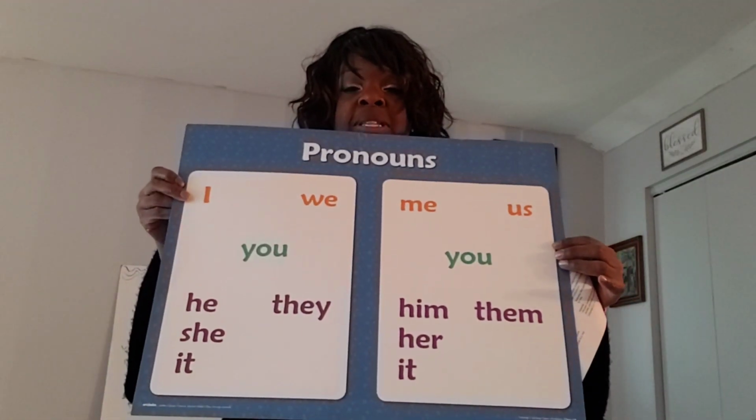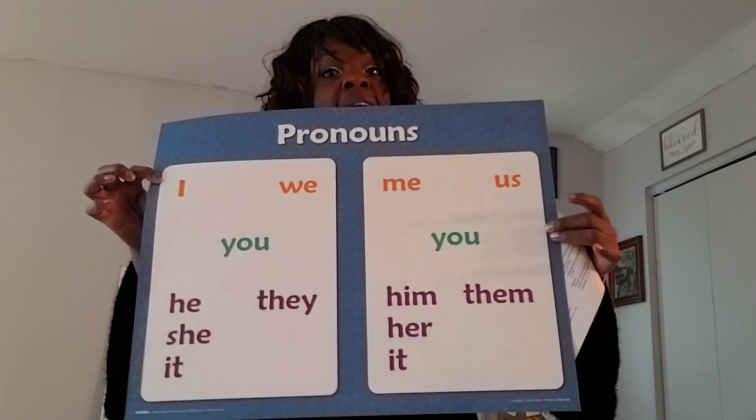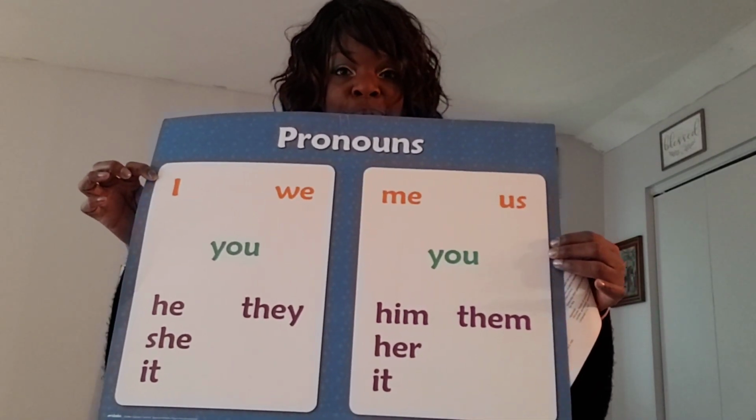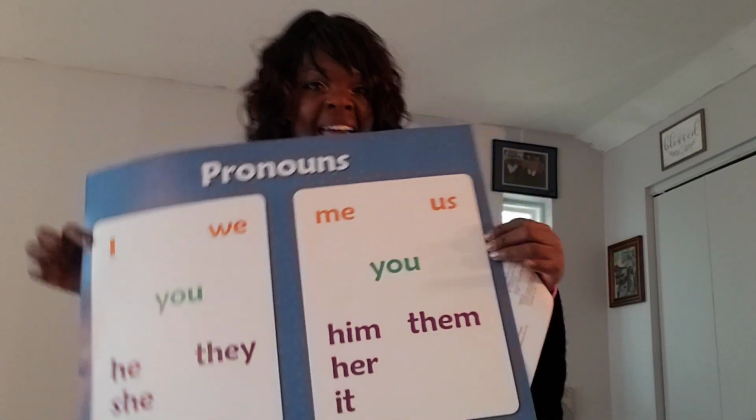Say the subject ones again. I, you, he, she, it, we, they. And the predicate part ones again. Me, you, him, her, it, us, and them.